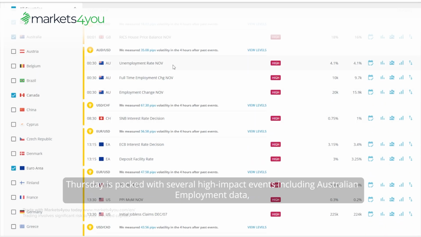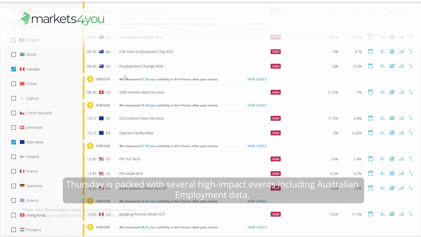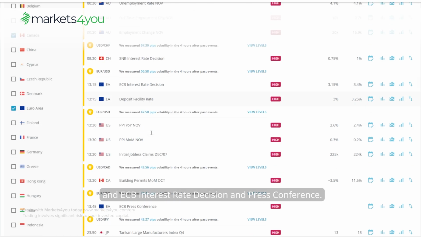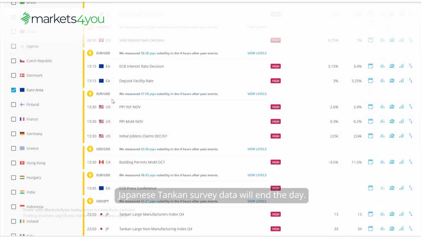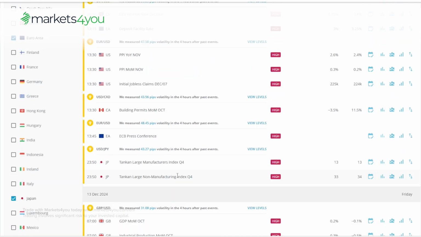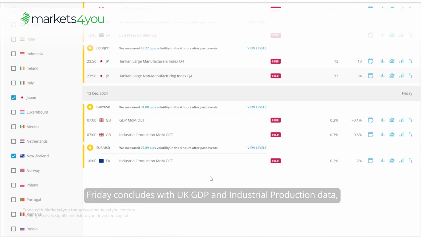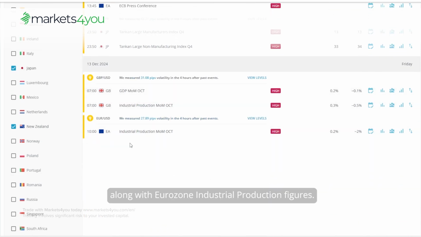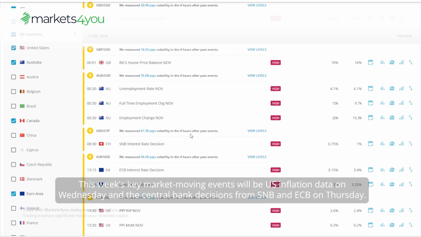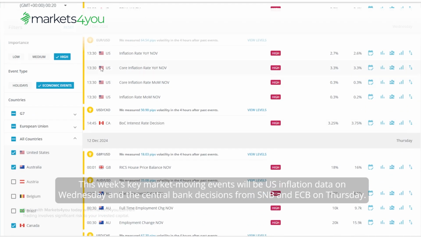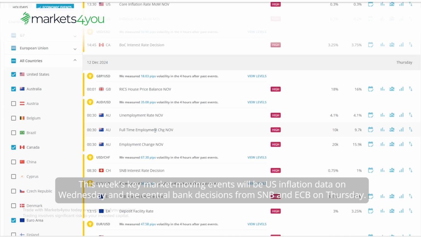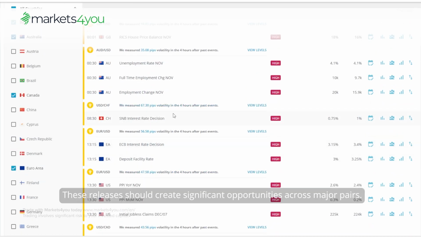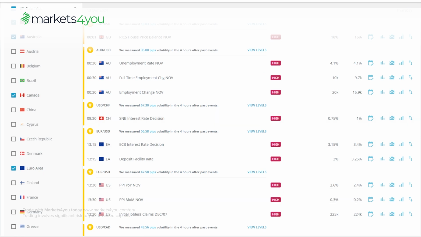Thursday is packed with several high-impact events including Australian employment data, SNB interest rate decision, and ECB interest rate decision and press conference. Japanese Tankan survey data will end the day. Friday concludes with UK GDP and industrial production data, along with Eurozone industrial production figures. This week's key market-moving events will be US inflation data on Wednesday and the central bank decisions from SNB and ECB on Thursday. These releases should create significant opportunities across major pairs.